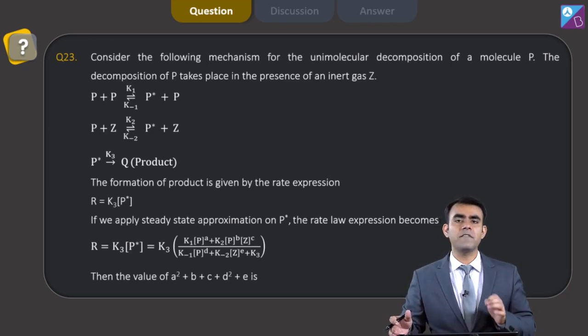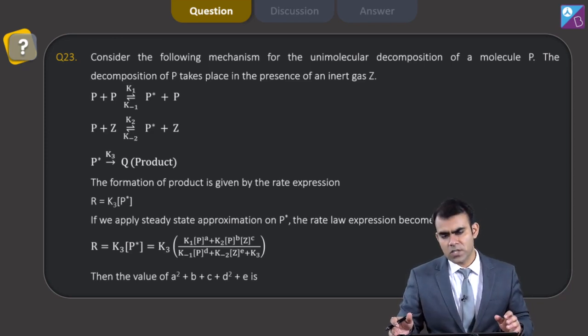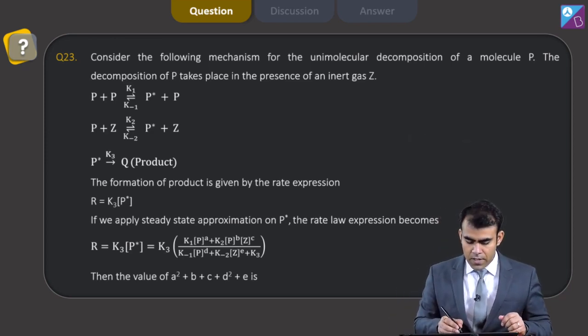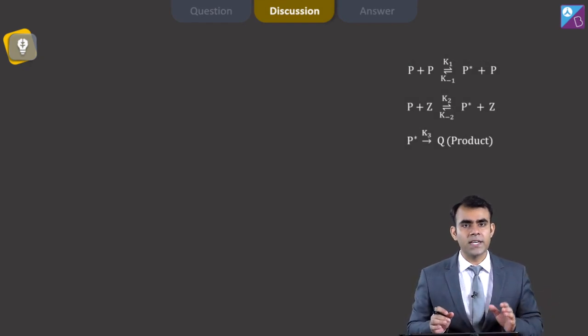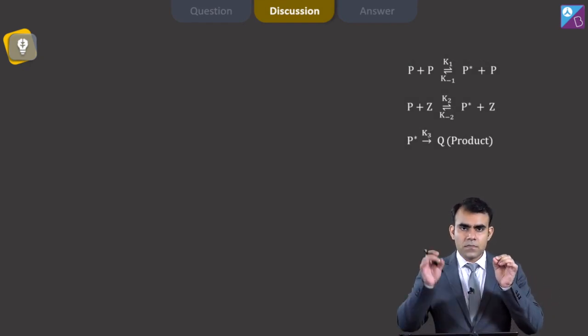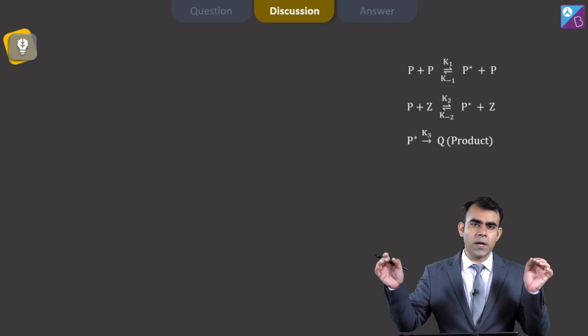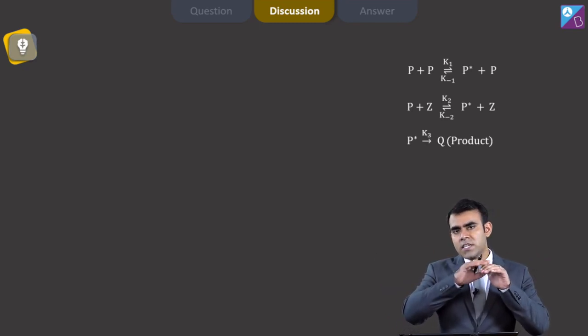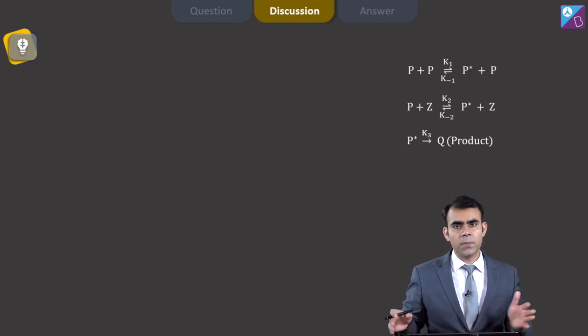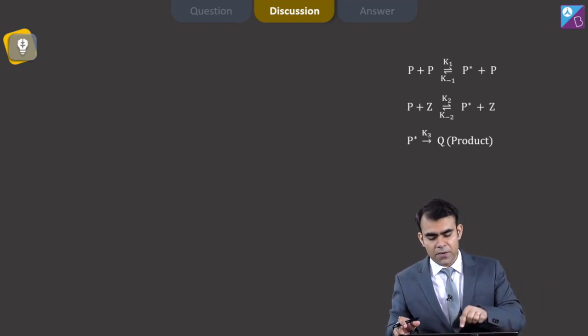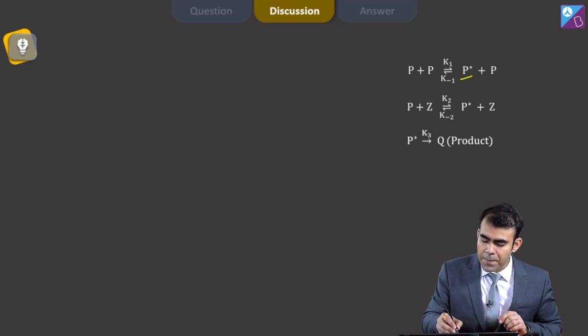Now here we have to apply the steady state approximation. Okay, let's do that. We apply the steady state approximation on the intermediates which are formed and decompose in a very short span of time, but their concentration is almost constant during the reaction. So this is the whole concept behind the steady state approximation, and we are applying it on P star.